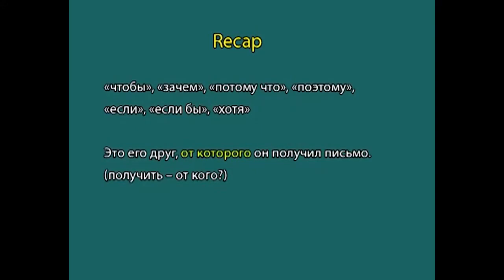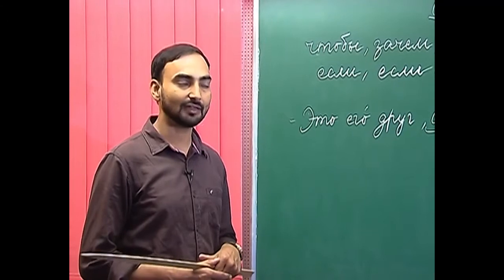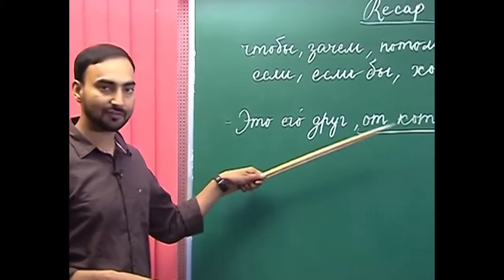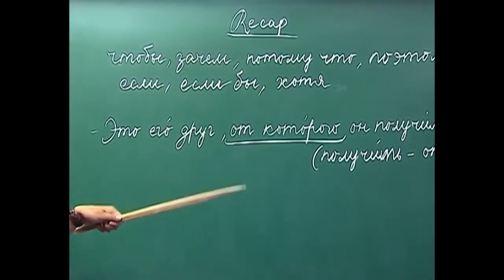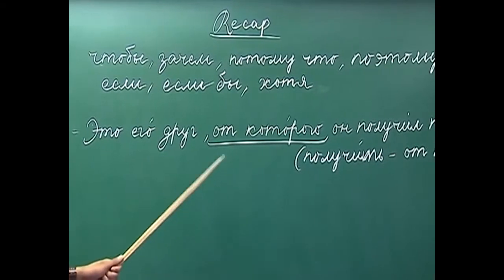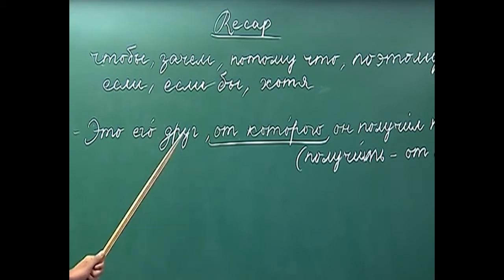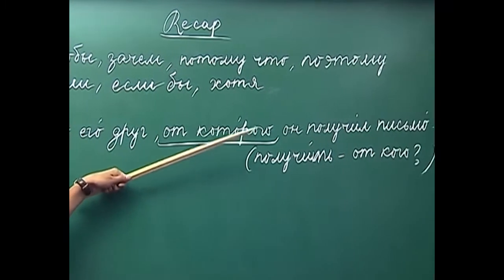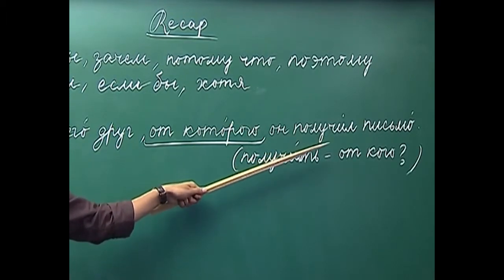And apart from these conjunctions, we have also learnt the use of который in complex sentences. So, how do we use который in the complex sentence? We learned that который changes its form in number, gender, and case. The number and gender of который depend on the noun which it denotes in the principal clause, whereas the case of который depends on the verb of the subordinate clause.